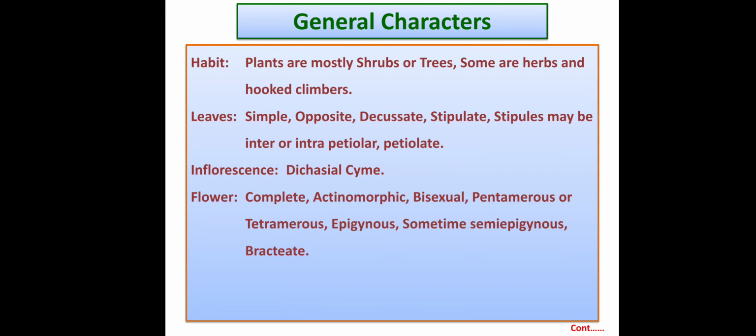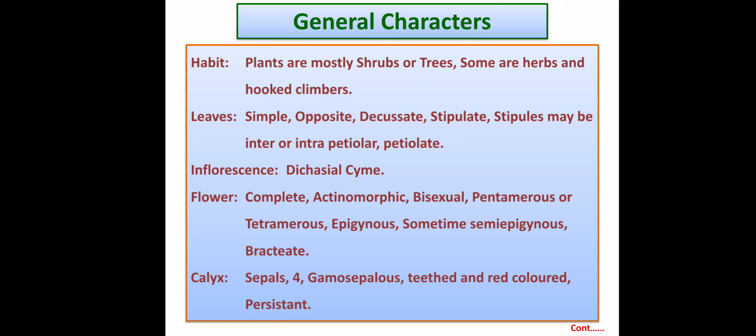Flowers are complete, actinomorphic, bisexual, both male and female parts present in the same flower. They are pentamerous or tetramerous; most members show tetramerous symmetry. Flowers are epigynous because the ovary is inferior. Some flowers show semi-epigynous. Bracts are present, so flowers are bracteate.